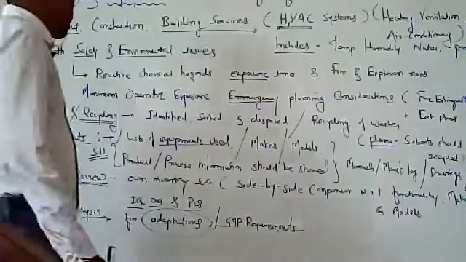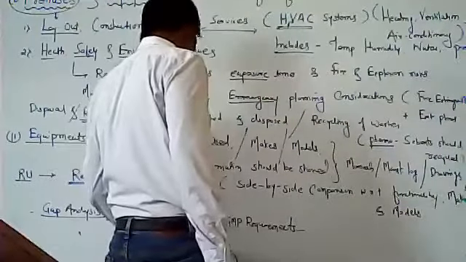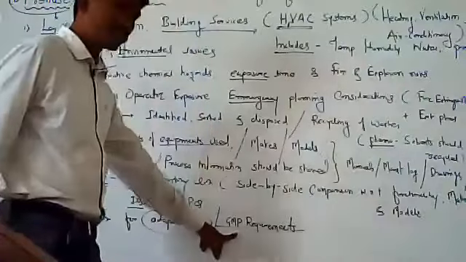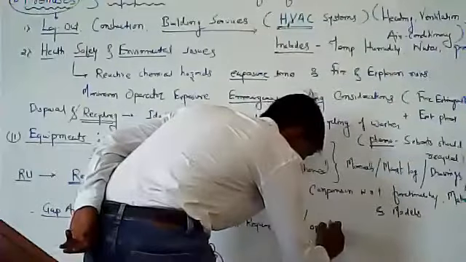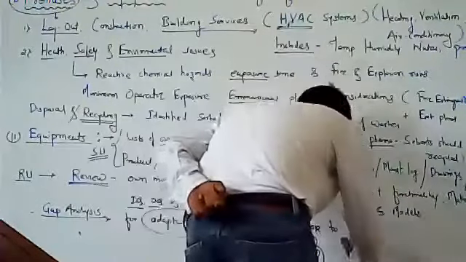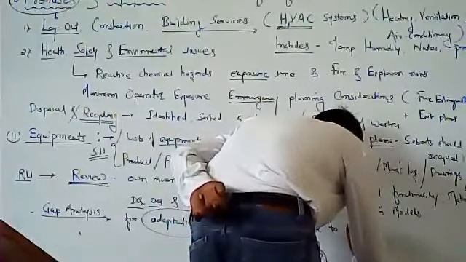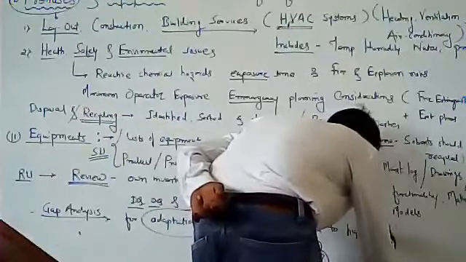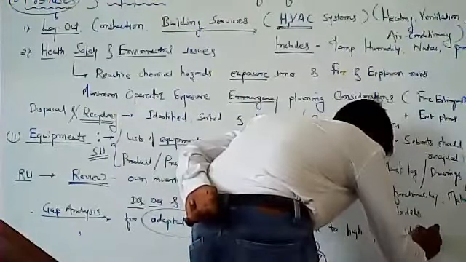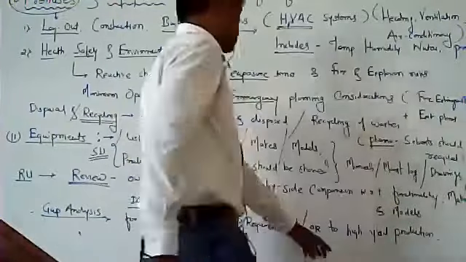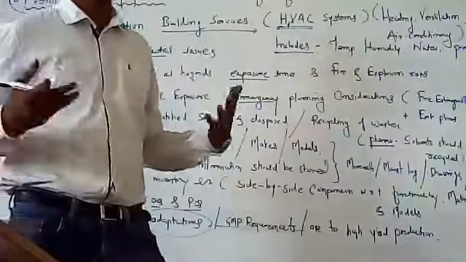And one more thing, adaptations to meet GMP requirements, or to have high yield production, meaning if they wish to produce this product on a larger scale,